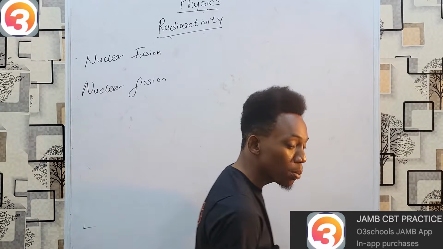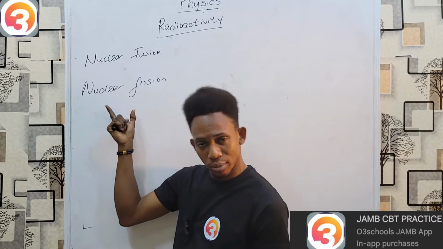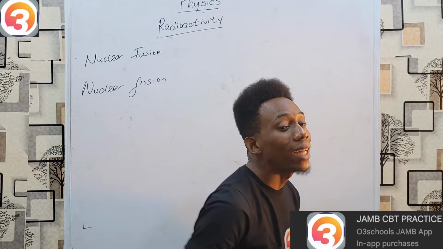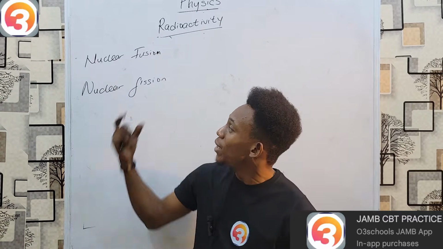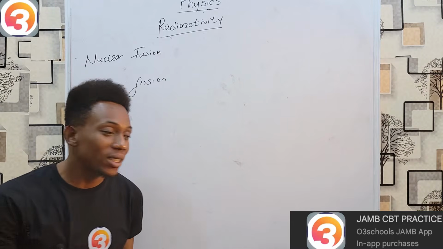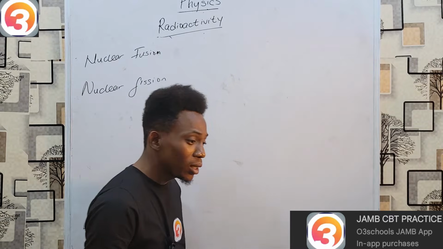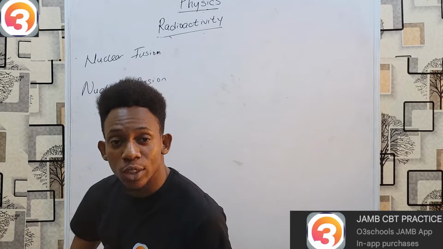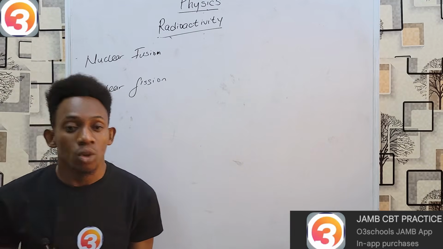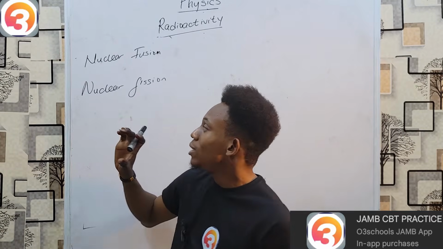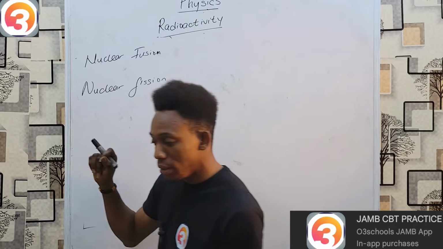On Earth, we have several nuclear power plants, and all nuclear power plants on Earth run on nuclear fission. These plants run on fission because it is much easier to break down than to create. The temperature required for nuclear fusion is so high that we don't yet have any earthly materials that can withstand that temperature. An example of nuclear fusion is what happens within the sun. In the sun, hydrogen atoms combine under high temperature to produce helium atoms. So that is the basics of radioactivity.